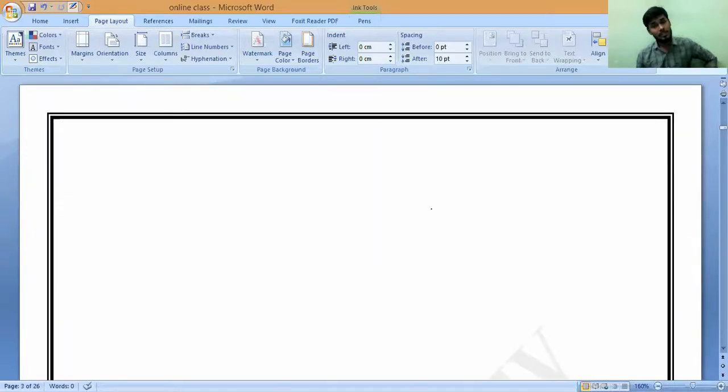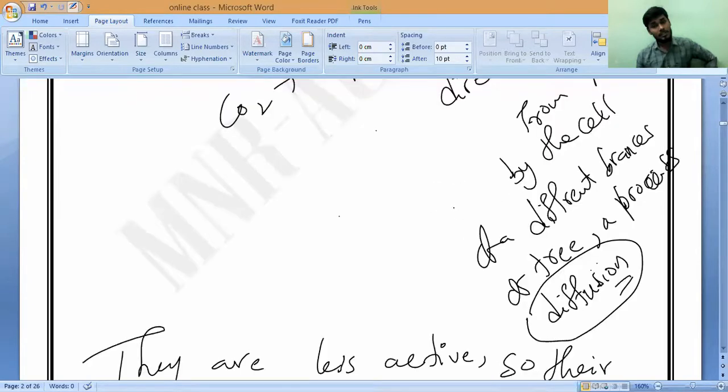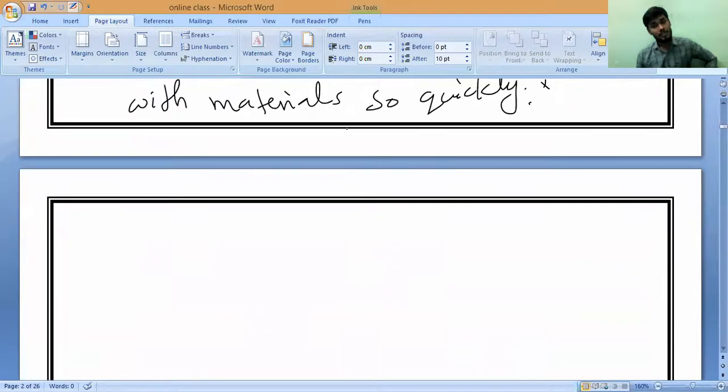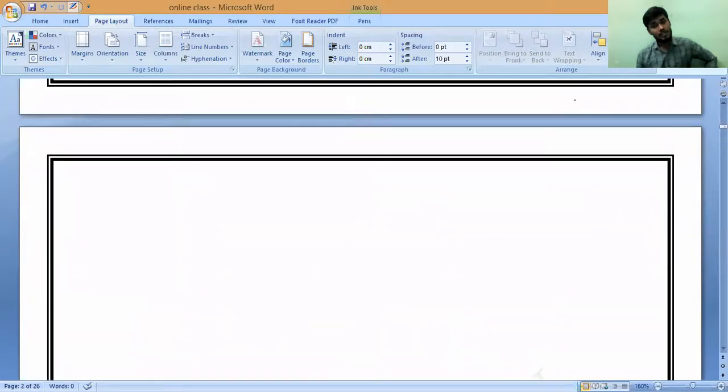Again, diffusion is enough to supply the oxygen and carbon dioxide for respiration and photosynthesis is correct. But I am saying they need to be supplied with materials so quickly, so the assertion-reason will become wrong. Correct or not? That is the analyzing way of studying. We have to analyze the questions, the way of asking questions. That is the importance. So everything, see, case study based questions carry 30% weightage.